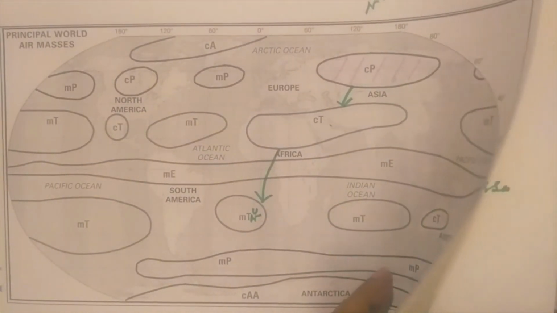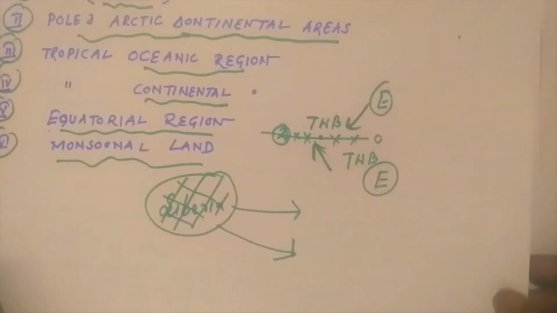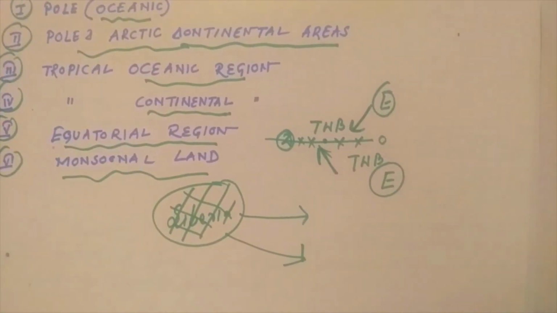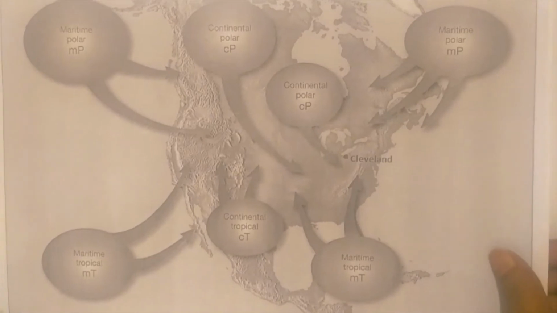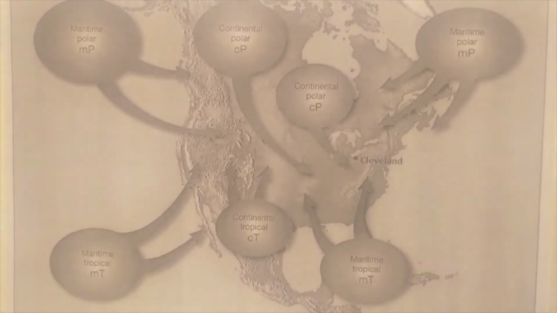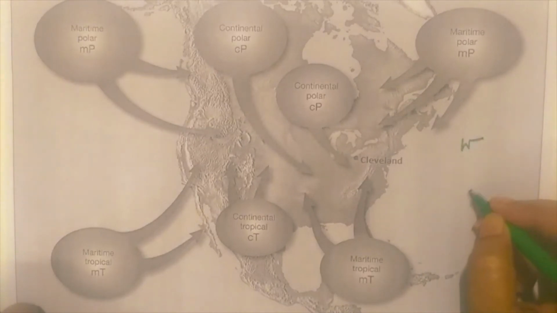Now, the next one is: what is the significance of air masses? The significance of air masses is very important and relevant for the formation of the frontal zone and latitudinal heat balance. We are very familiar with the cyclone, supercyclone condition and the temperate cyclone. All are related to the formation of fronts, and front formation is directly related to air masses. So suppose this is a warm air mass, this is a cold air mass.